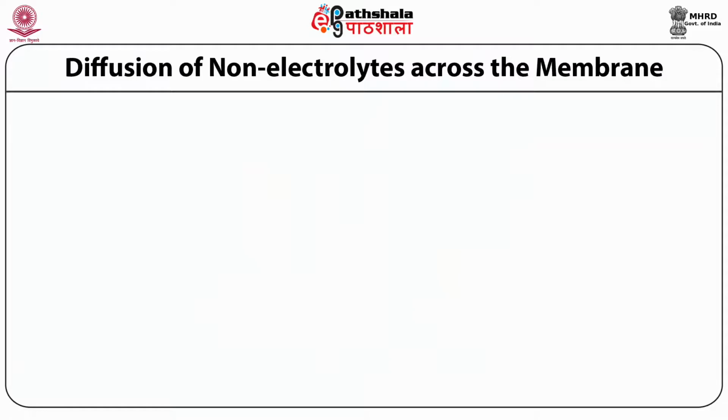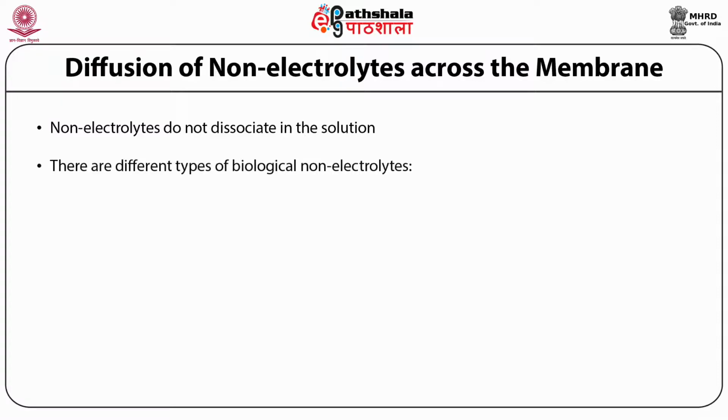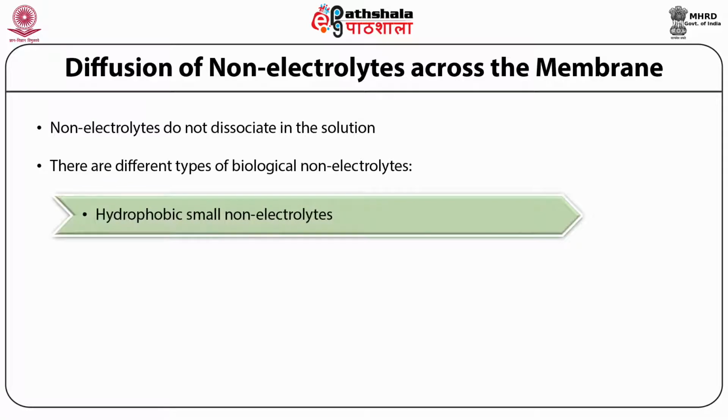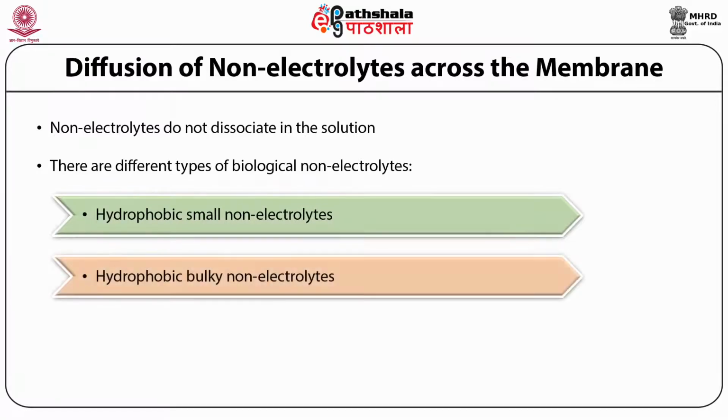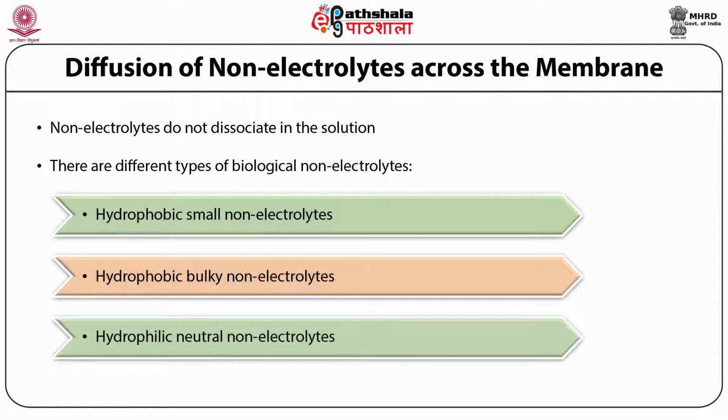Now we discuss the diffusion of non-electrolytes across the membrane. Non-electrolytes do not dissociate in the solution and they get transported across the membrane as a whole. There are different types of biological non-electrolytes like hydrophobic small non-electrolytes, hydrophobic bulky non-electrolytes, and hydrophilic neutral non-electrolytes.